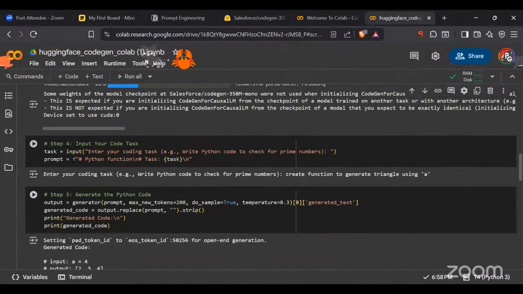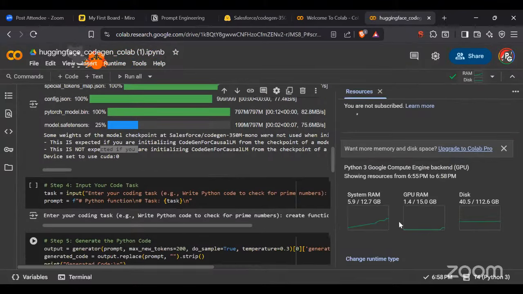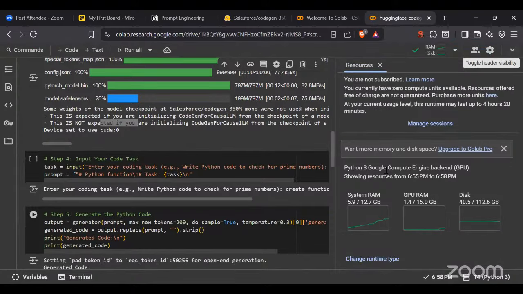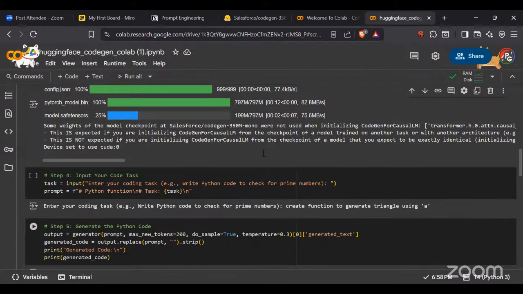Now, if you see, the RAM size suddenly increased. Why did it increase? Because we started using the resources. RAM is basically responsible for the processing. It's basically our primary memory. Why do we call RAM the primary memory? Because whatever primary data there is would be saved in my RAM itself, right? Whatever I'm doing right now. So that's why we call it primary memory. It's basically getting used right now.